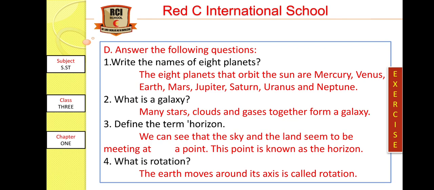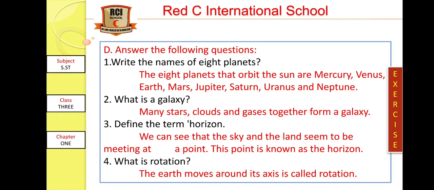Now this is D, answer the following questions. This part of the exercise is a very important part, because answer the following questions is the shortest form of the chapter. See question number 1, write the names of 8 planets. The answer is, the 8 planets that orbit the sun are Mercury, Venus, Earth, Mars, Jupiter, Saturn, Uranus, and Neptune.